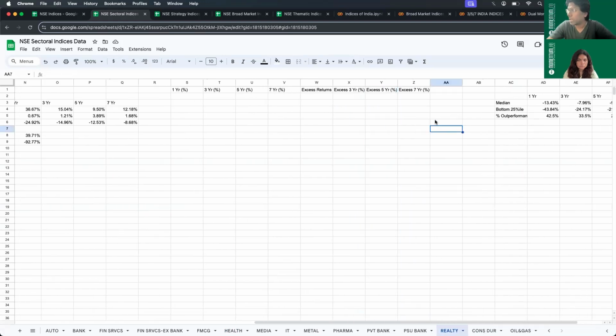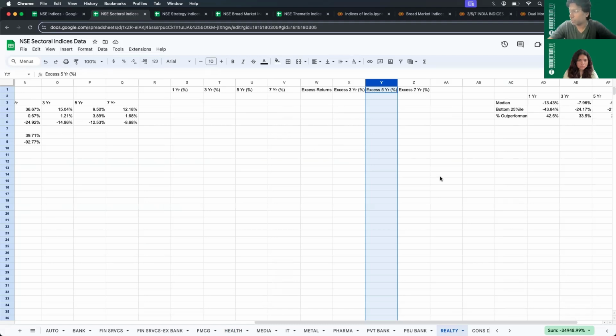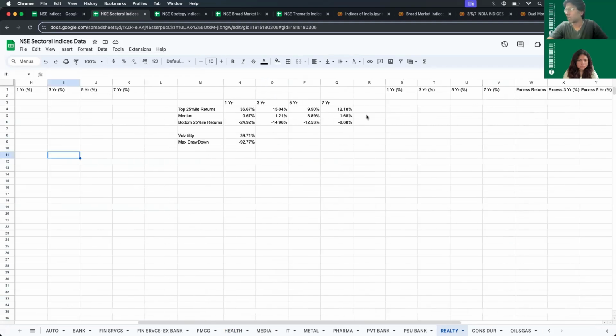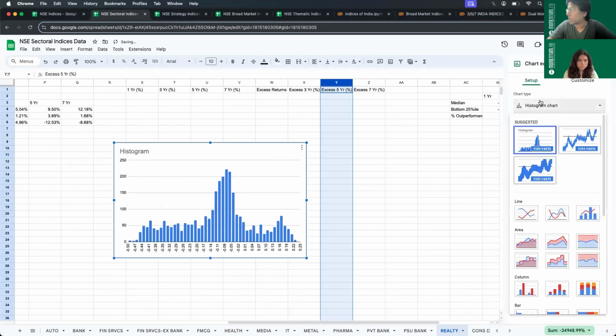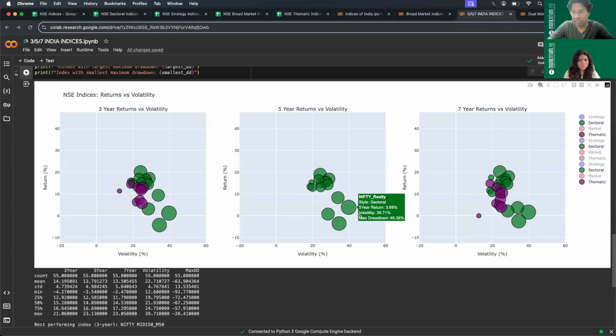So if you take the excess 5-year returns for metals, I'll plot it in. So this is the excess returns of the realty sector with respect to Nifty 50. Since 2005 onwards, it has been underperforming, but the underperformance has slowly started to converge or shrink. And now you see that there is an overperformance of the realty sector. So what we have seen here is historical data from 2005 to 2024.